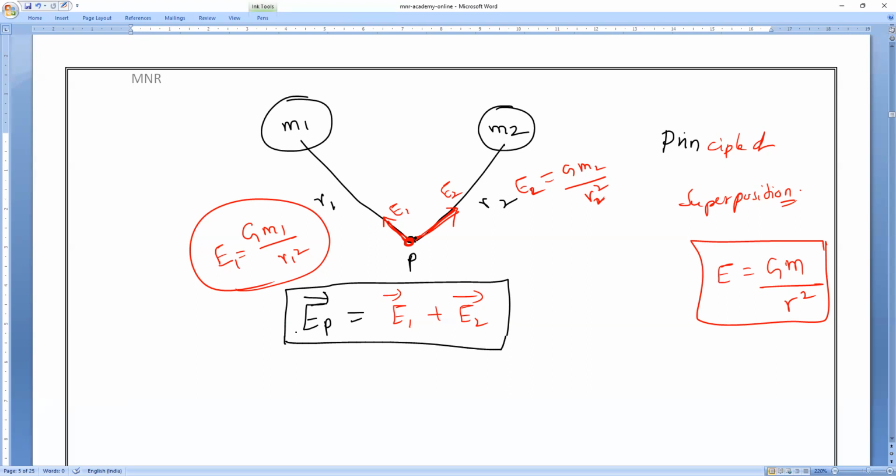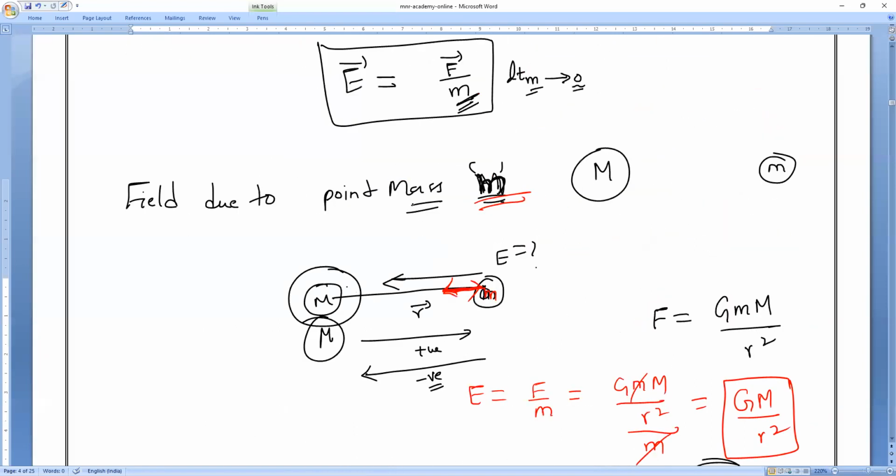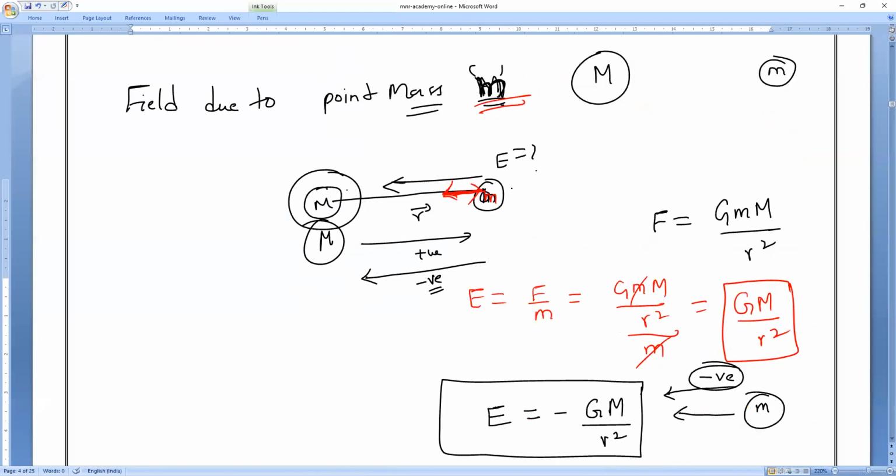Sir, G into M1 into P will not come out, sir. No, only what they're asking, Rudreswar, is the field this point P is experiencing due to these both masses. Do you understand? P won't come. The field due to point mass M, which we got, was G into capital M divided by R square. So small m did not come. Do you understand?